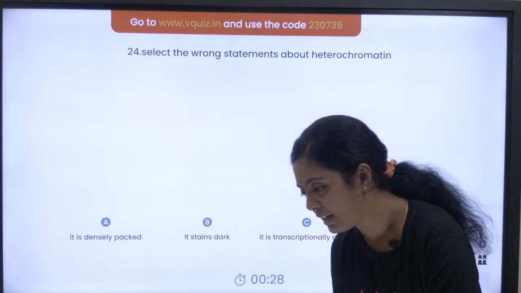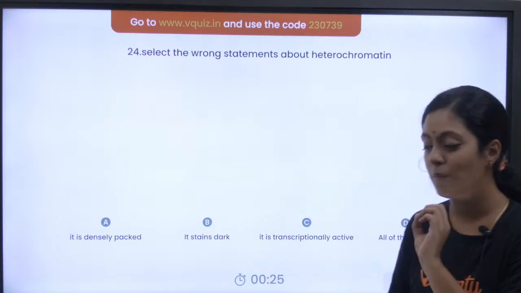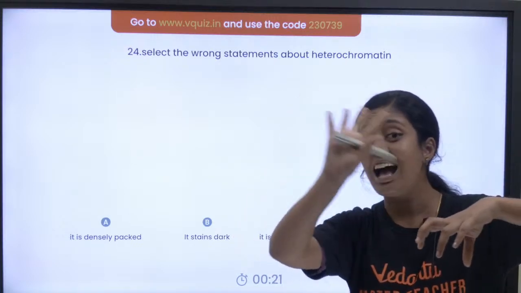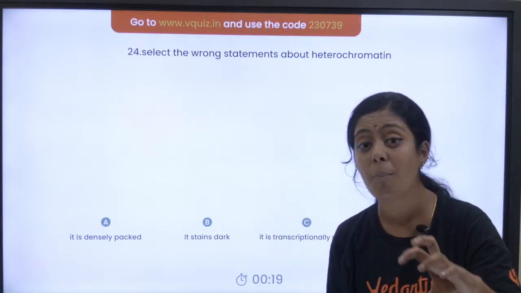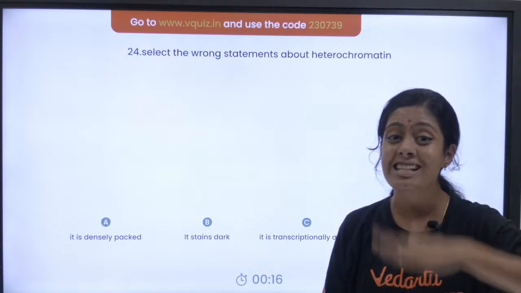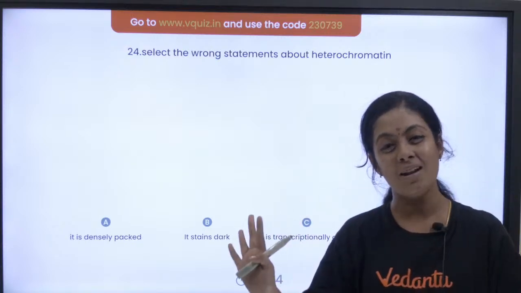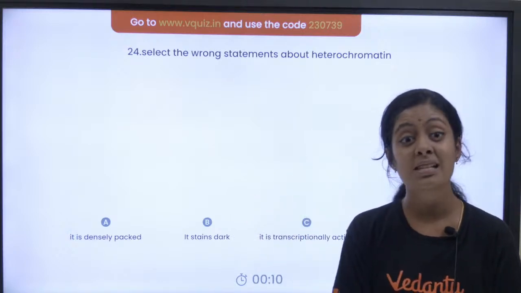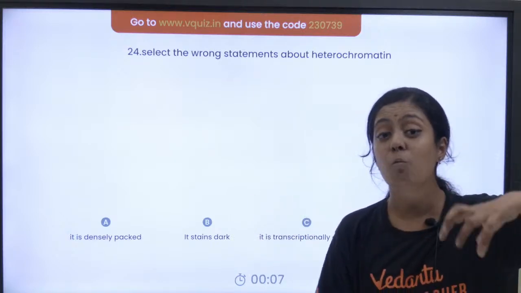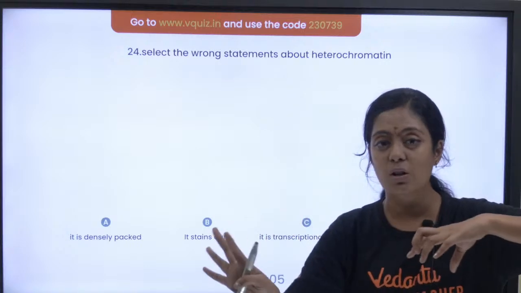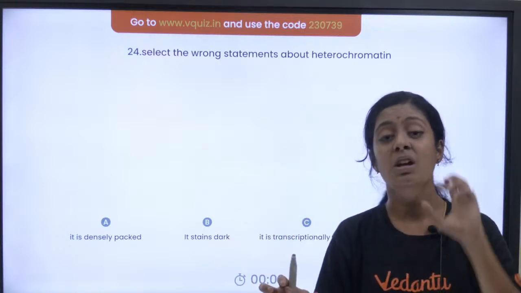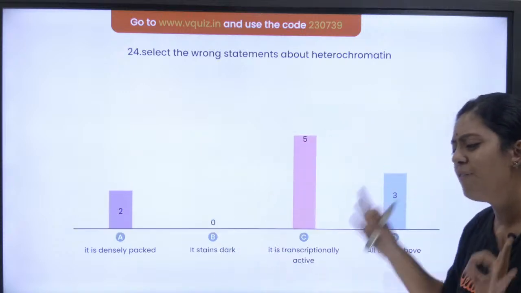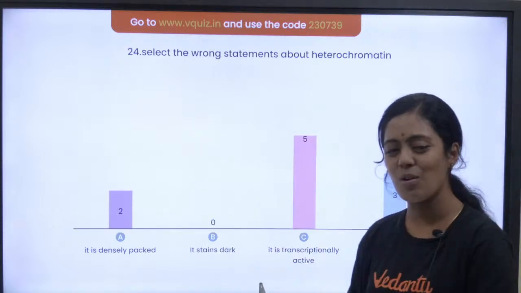So euchromatin and heterochromatin, chromatin and chromosome. Very good question. Chromatin is less condensed. Chromosome is highly condensed. When the cell is at rest, not doing any work, when it is in your G0 phase, S phase, or G1 phase, that is when it will be chromatin. But once the cell enters mitosis, cell division, the chromatin condenses more and more to form chromosome. A very good question. I should have said it myself, I just forgot.